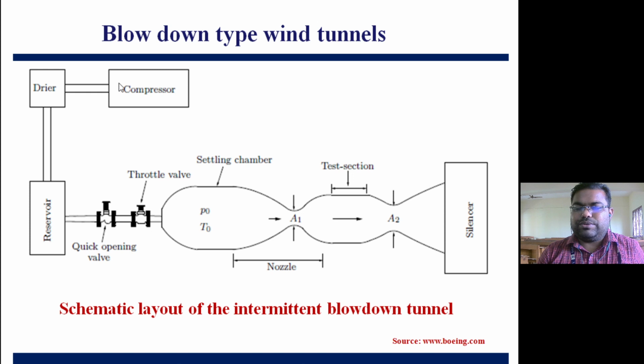So what are the different components which are needed? A compressor, a dryer, and then the reservoir, which is a very important thing. From here, through two valves, one is a quick opening valve, which we will open, and the other is the throttle valve. So the airflow will go under throttling, basically expanding it, the moment it enters the settling chamber. Here constant pressure and temperature will be maintained; that is, stagnation pressure and stagnation temperature. Then it expands through this CD nozzle to become supersonic flow the moment it enters the test section. So this is a very generic setup of a blowdown tunnel.